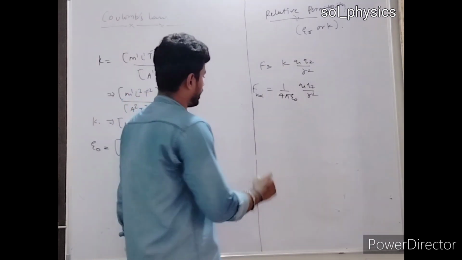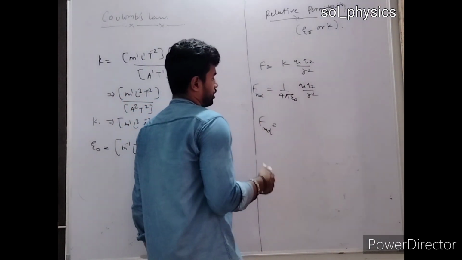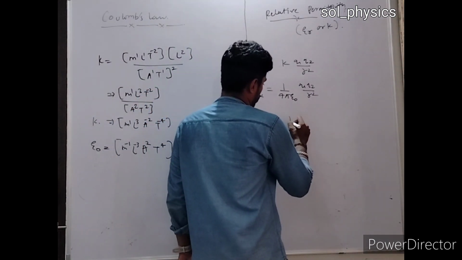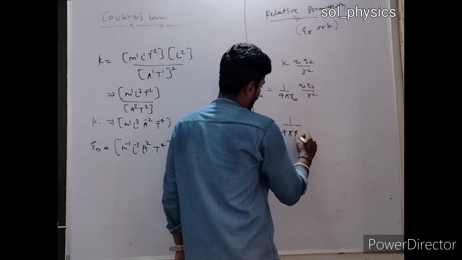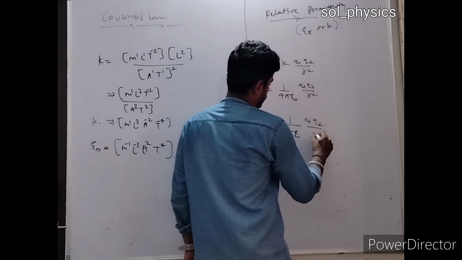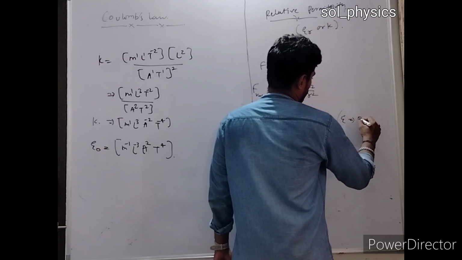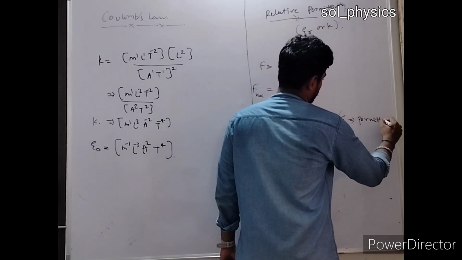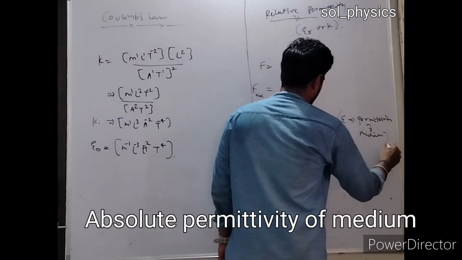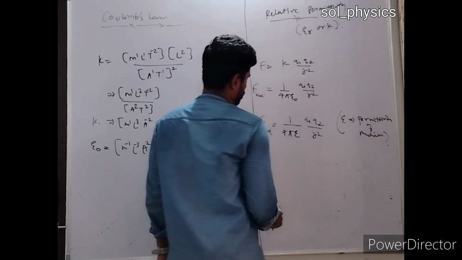Right? Now let's say I have changed the medium. Let's say the permittivity of that medium is epsilon. So the force in that medium is 1 by 4 pi epsilon q1 q2 by r square. And in this case, this epsilon represents the permittivity of any medium, right? So this epsilon represents the permittivity of that medium.